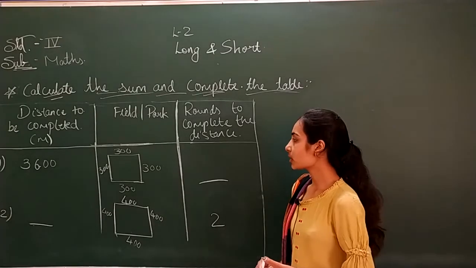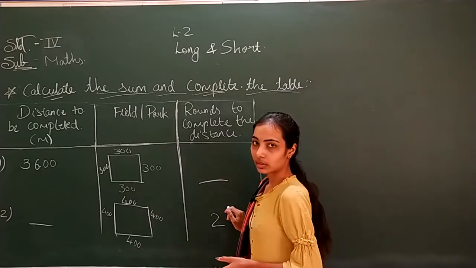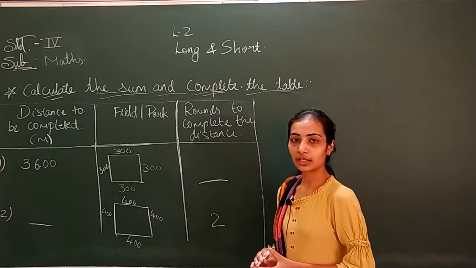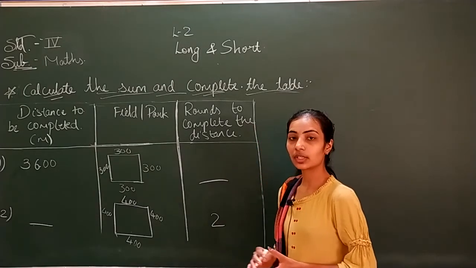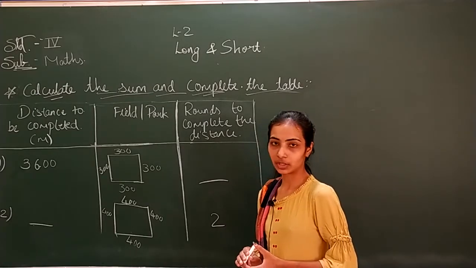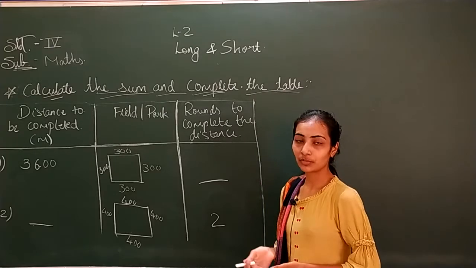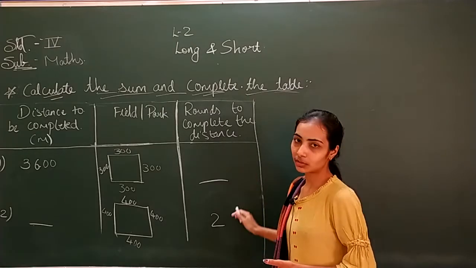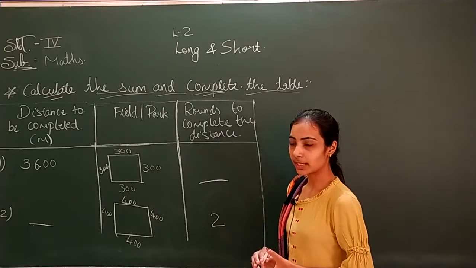Now your homework is both of these. What we have done before, you will write in your CW, and this too you will write in your homework book. You have to do calculations by yourself like we have done. It's very easy. We have done it before also in the marathon race. Today we are doing it again. So you should know that.